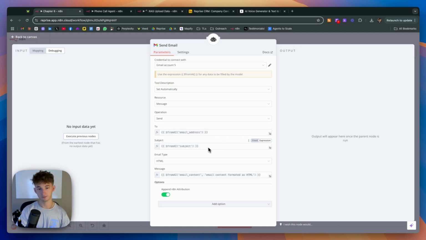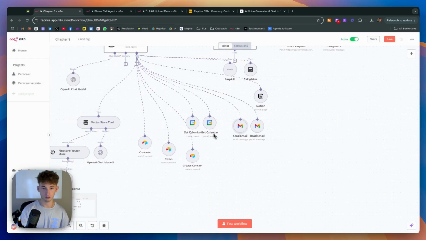Okay, so I'm just using from AI, and who we're sending it to, we're just saying email address, which we're getting from the tools agent. Okay, we also put on append N8N attribution, and if you don't turn this off, this will basically say the email is from N8N, which obviously we don't want. So I'm going to turn that off because for some reason it already wasn't.